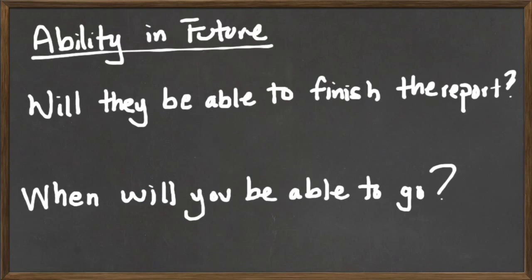All right, now we have the questions. We normally do the regular inversion, and the result is: will they be able to finish the report? And another one, a question word question: when will you be able to go? Don't forget that the order is always the same for all the questions. So once you get the order in your mind, and once you memorize it, and once you master it, all your questions in the future tense, in all forms, will be correct.